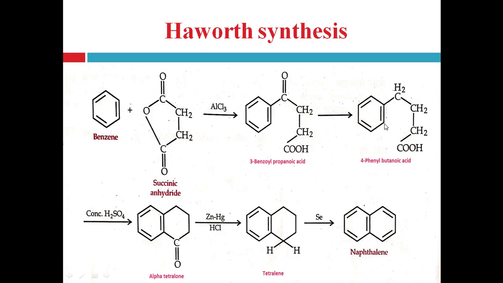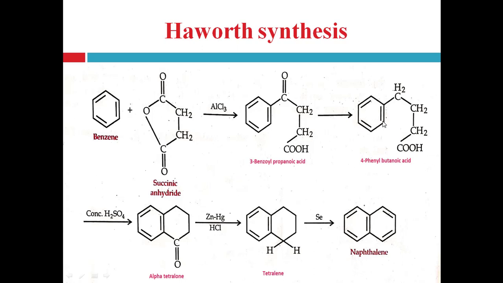Here how is the water molecule removed? From the benzene carbon at which this CH2 group is attached, hydrogen is removed, and from the carboxylic acid group OH minus is removed, right?